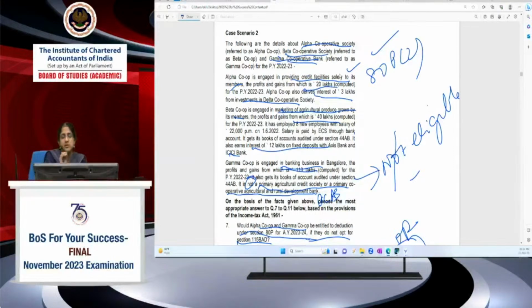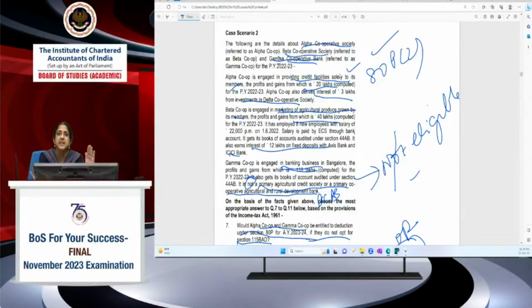The Supreme Court said there is a big difference between providing credit facilities. Cooperative societies engaged in providing credit facilities for its members is a permissible activity, and there's no denial even in 80P for that. And a cooperative bank is engaged in banking business, where it's rendering services not only to its members, but to others also. So there is a difference between these two. In the first case, a cooperative society providing credit facilities only to its members is eligible for 80P, whereas a cooperative bank which carries on banking business is not eligible, as mentioned in section 80P(4) itself. So it is clearly distinguished.